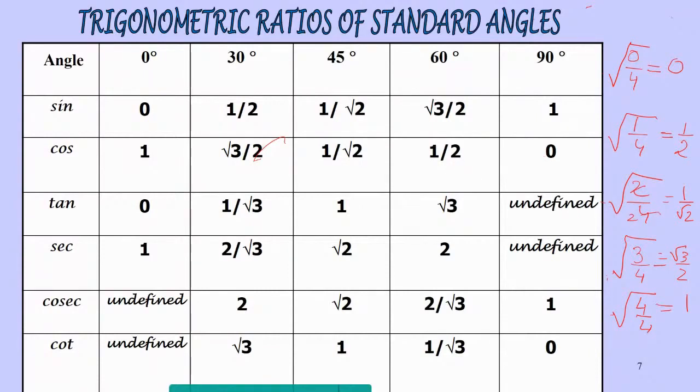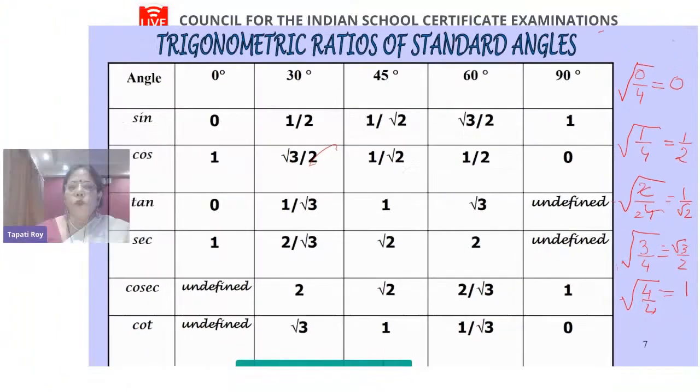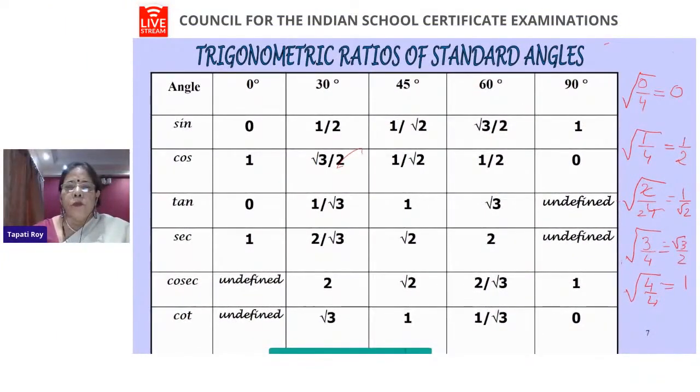So you can form this in the examination hall also, if you just remember 0 by 4, 1 by 4, 2 by 4, 3 by 4, you can form your table on one side and use it wherever you require it. And sec and cosec, you don't have to remember. Why? Because they are just the reciprocals. So you know your reciprocals, you can write those ratios down.